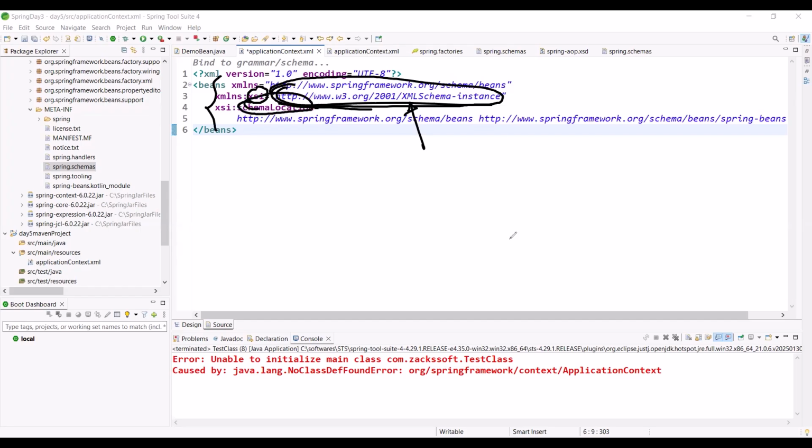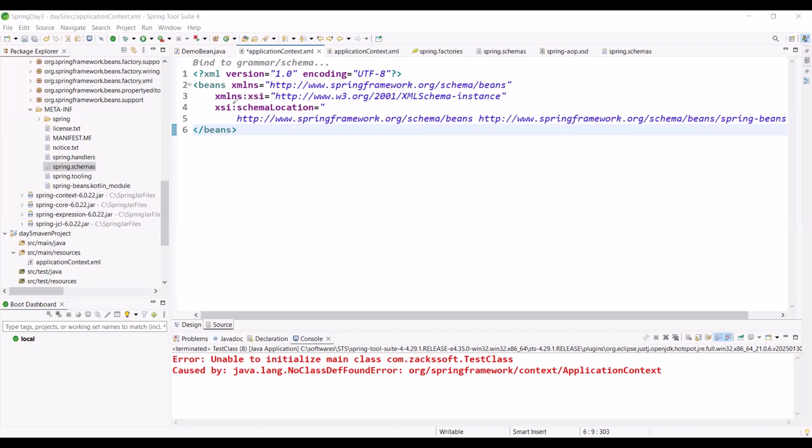How to use the schemaLocation attribute? For example, the namespace name like XSI, then the attribute name or tag name, right? Should I repeat anything? First of all, are you getting it? If you don't get it, no issues, you can simply skip. Just let me finish this point.